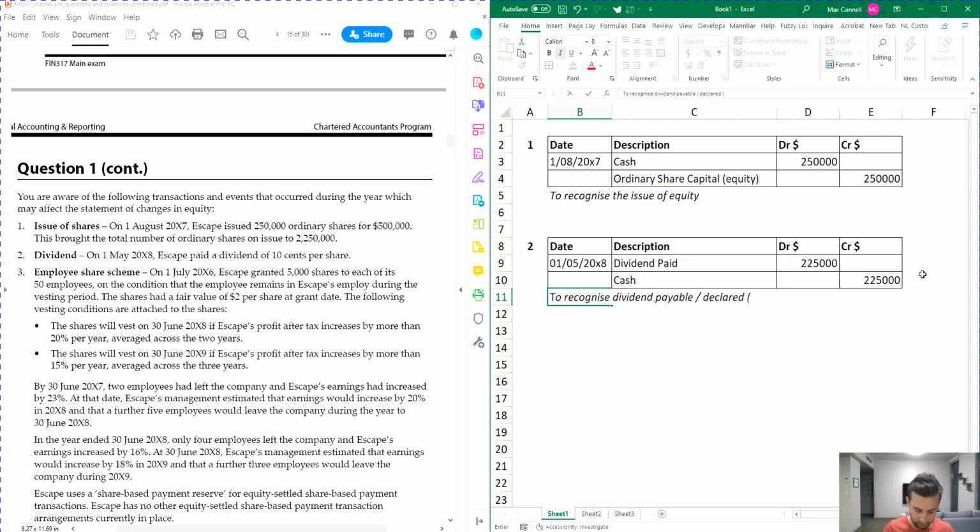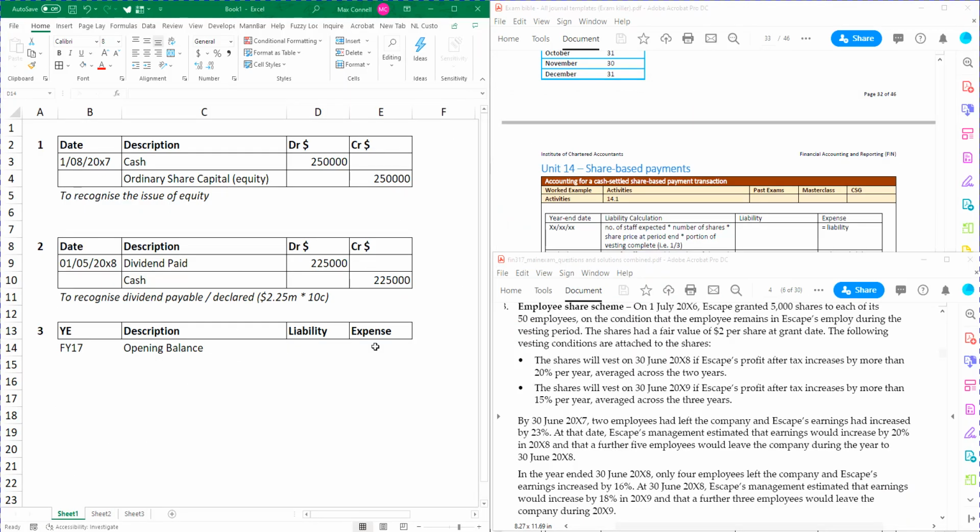So it's going to be 2.25 times 10 cents. Okay, moving on to our employee share scheme. So it's starting to get a little bit more difficult now. Okay, so for this, what we're going to do is we're going to look at the exam Bible.